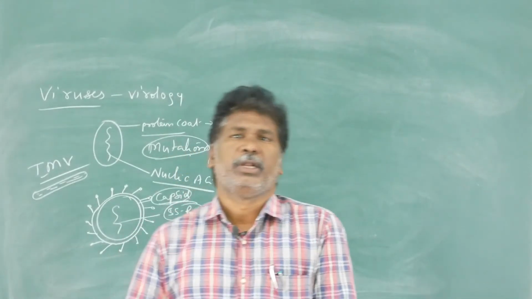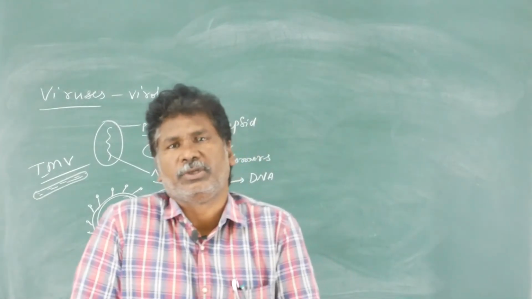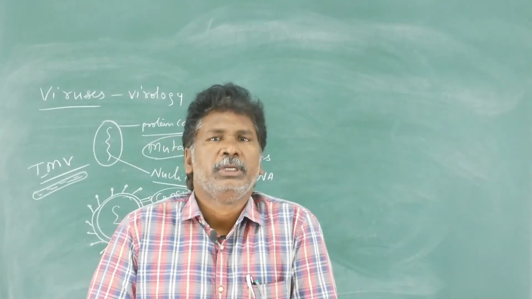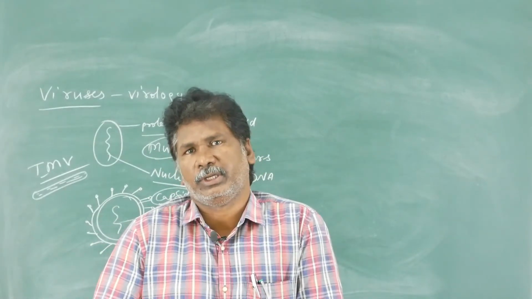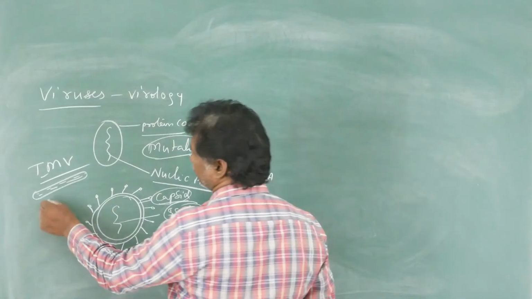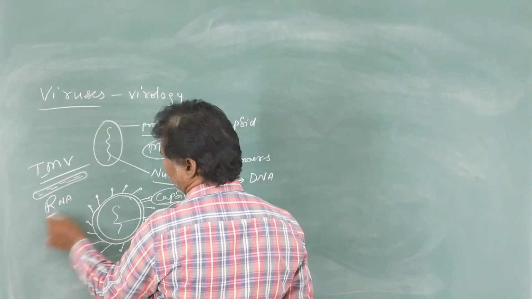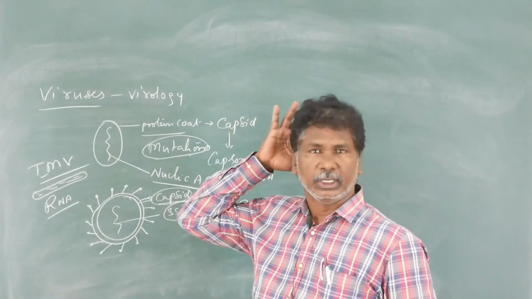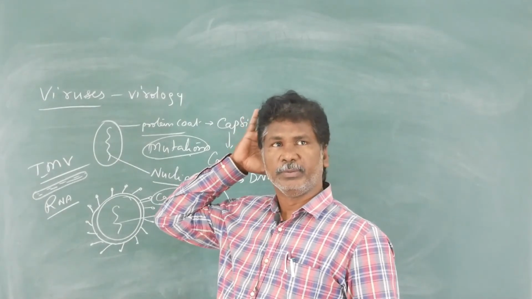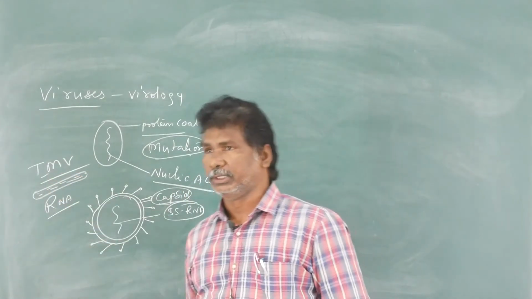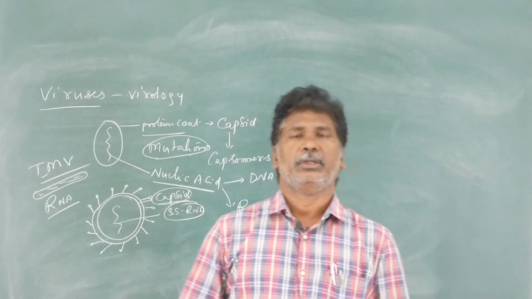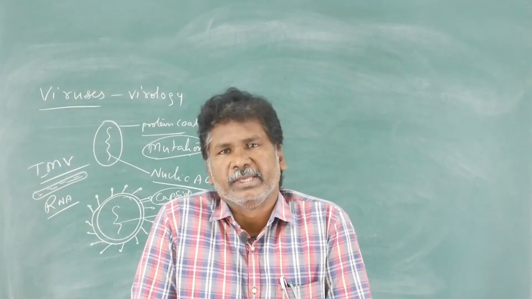After that, another scientist, Fraenkel-Conrat, concluded that the genetic material of TMV is RNA, ribonucleic acid.